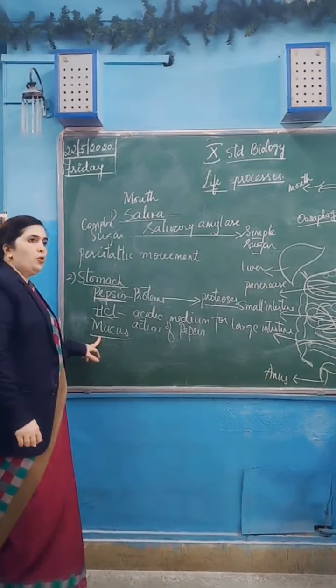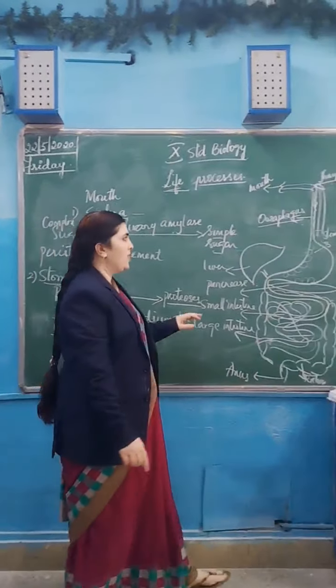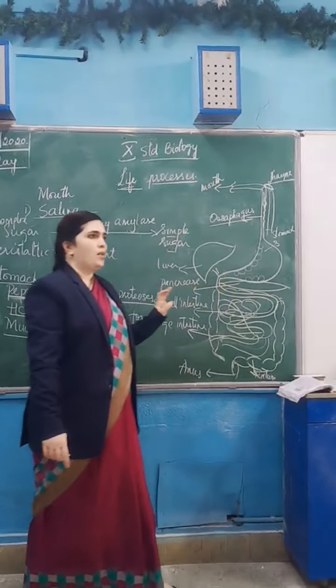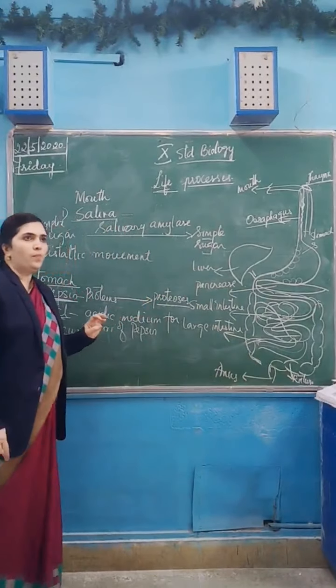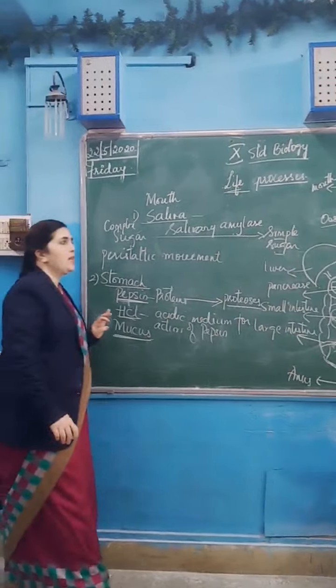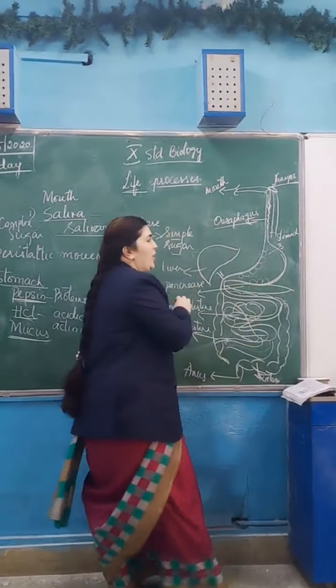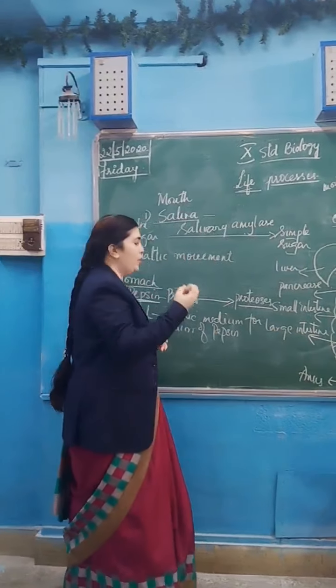Mucus is a sticky substance, released again by the gastric glands in the stomach. What does mucus do? It protects the lining of the stomach, the tissue of the stomach, from getting burned by HCl.